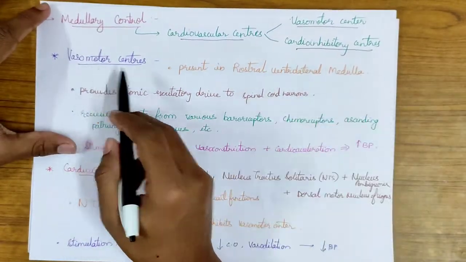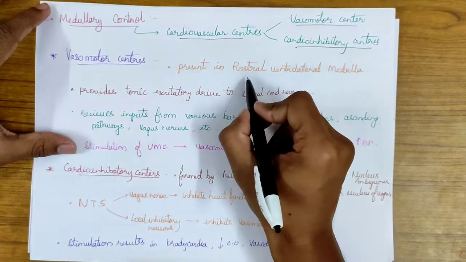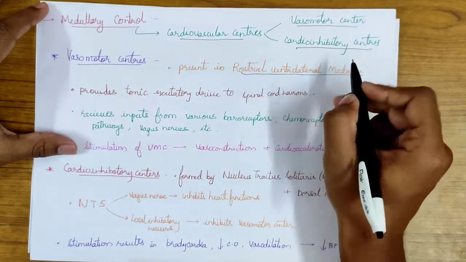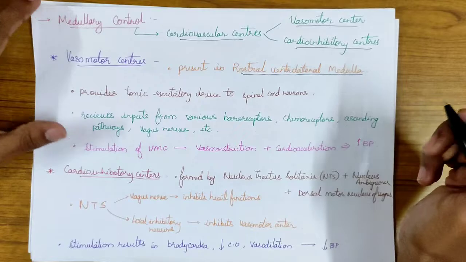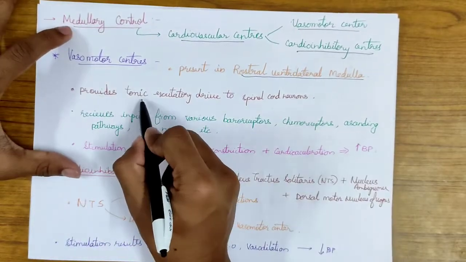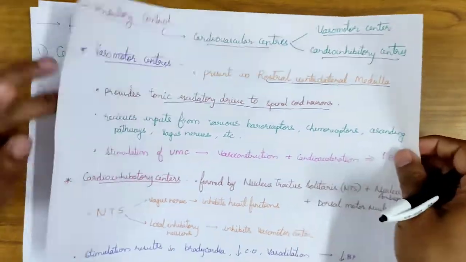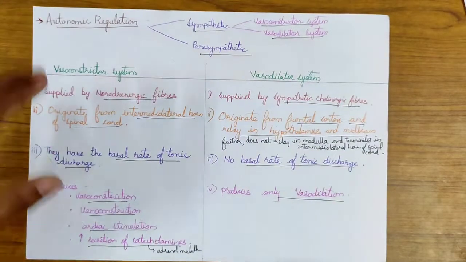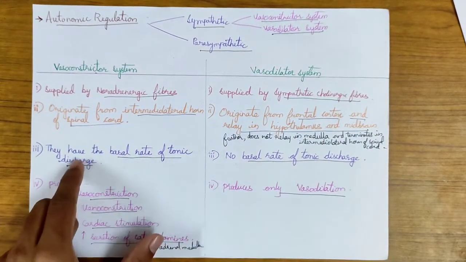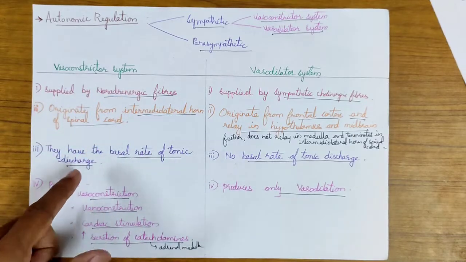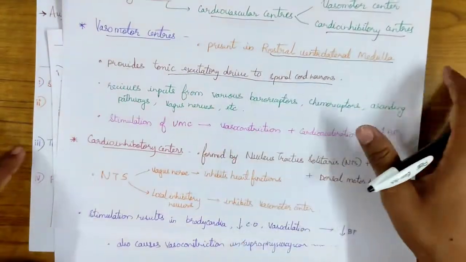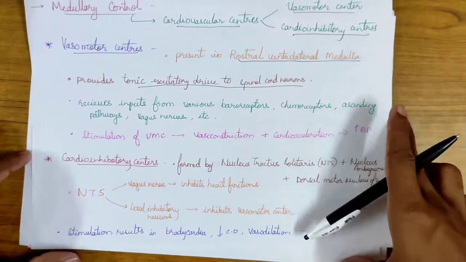The vasomotor center is present in the rostral ventrolateral medulla area in the medulla. It provides the tonic excitatory drive to the spinal cord neurons. As we talked, the vasoconstrictor system has the basal rate of tonic discharge, and it is provided by the medulla, that is the vasomotor center.